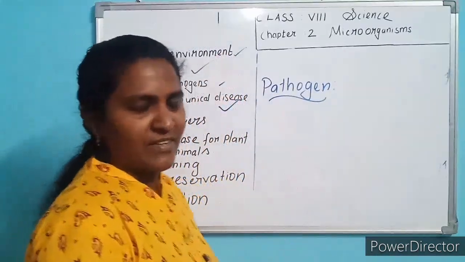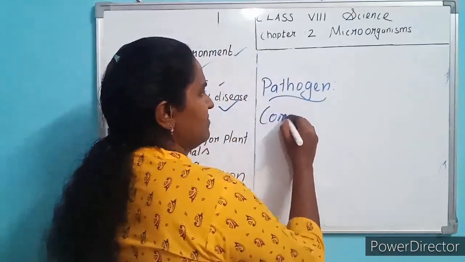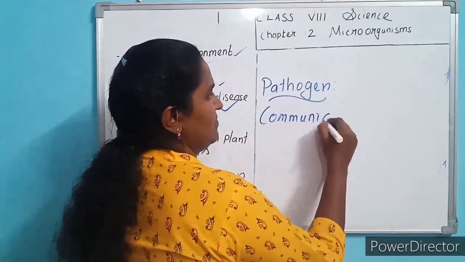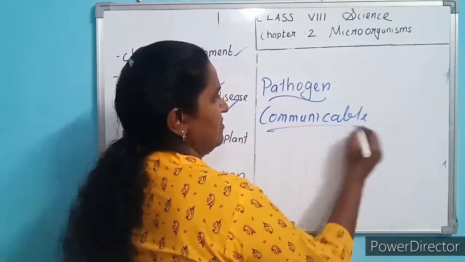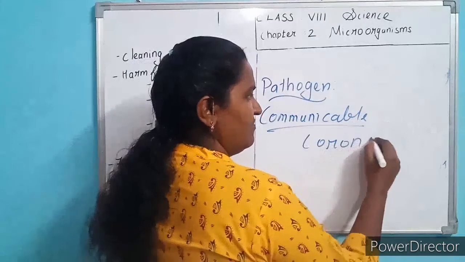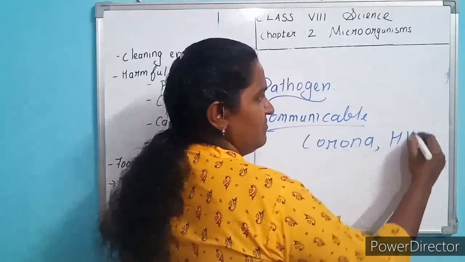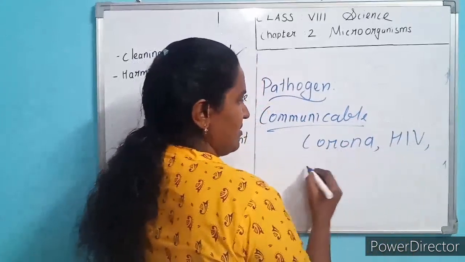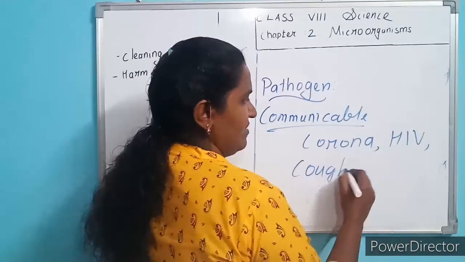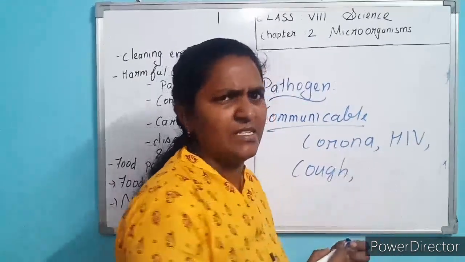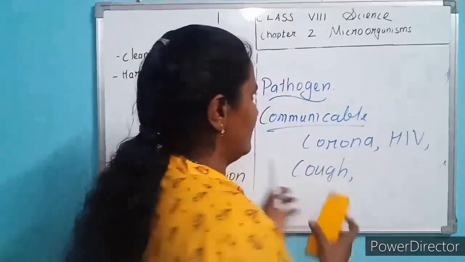So many examples are there: Corona, HIV, cough, fever, flu. Many diseases are communicable diseases.